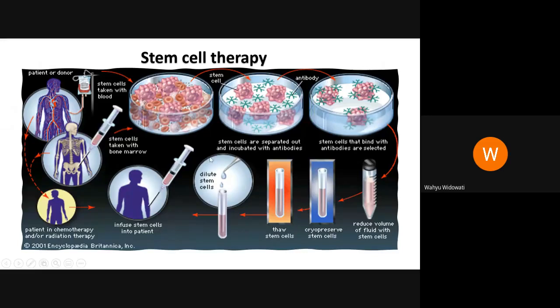That stem cell therapy can take from a patient or donor, and then take the blood and isolate it to be a stem cell. Then the stem cell is characterized as a stem cell, and then the stem cell can be infused to the patient again. This is autologous and allogenic. Autologous is from the patient, and then allogenic is from a donor.